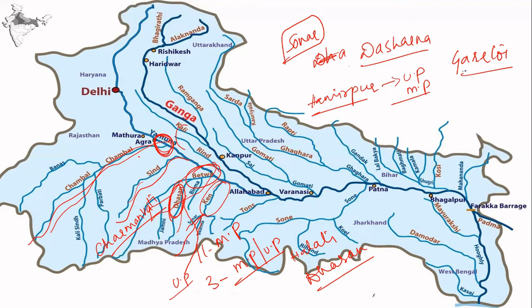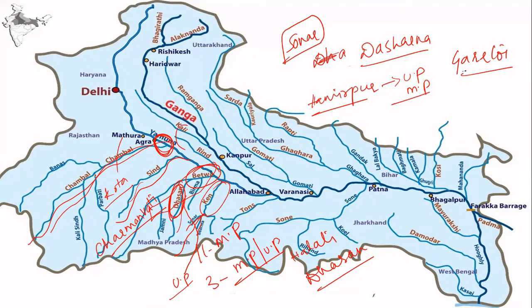Being the largest tributary, it has major dams and a barrage constructed on it. The Gandhi Sagar Dam, located on the boundary of Madhya Pradesh and Rajasthan, was the first one. And Rana Pratap Sagar, which is located in Rawatbhata near Gandhi Sagar Dam in the state of Rajasthan, and Jawahar Sagar Dam near Rana Pratap Sagar Dam. So these three dams are very near each other. And we have Kota Barrage, which is in the Kota district. So these were the major three dams and a single barrage constructed on this Chambal River.